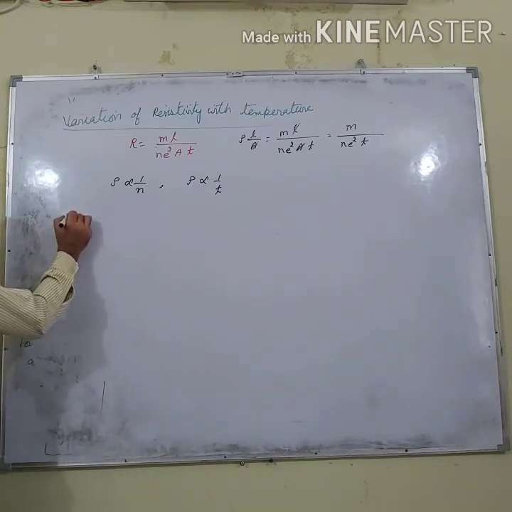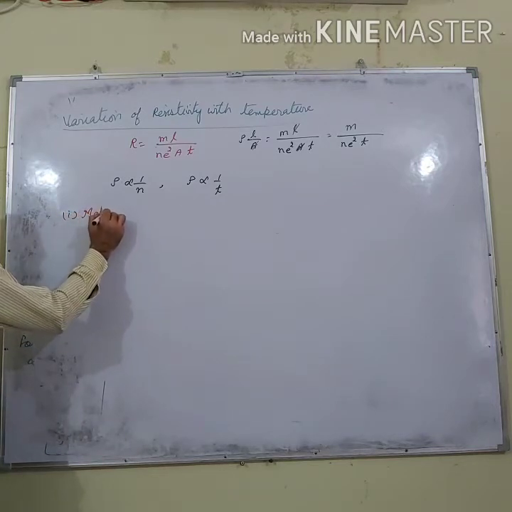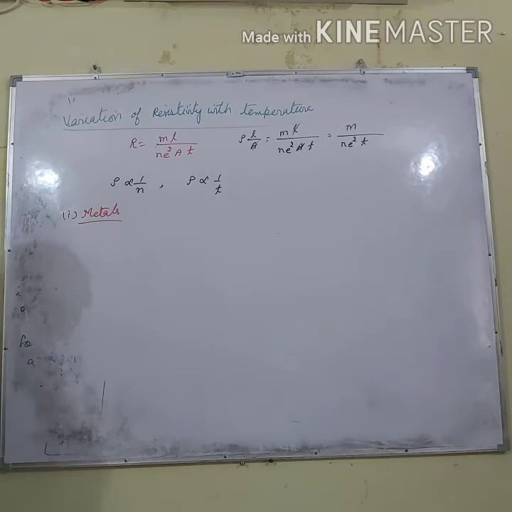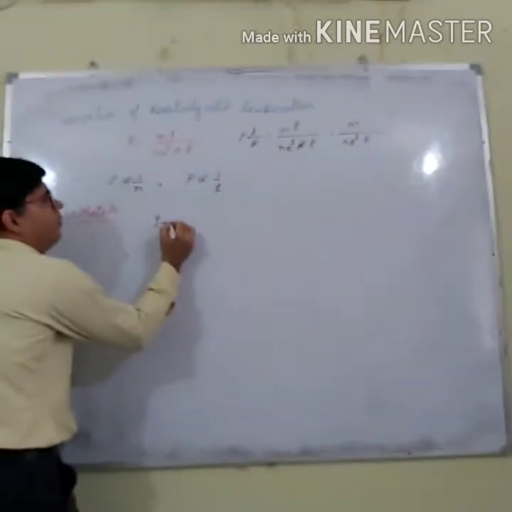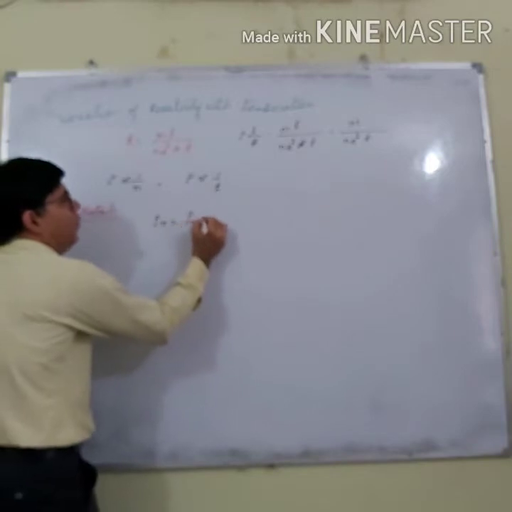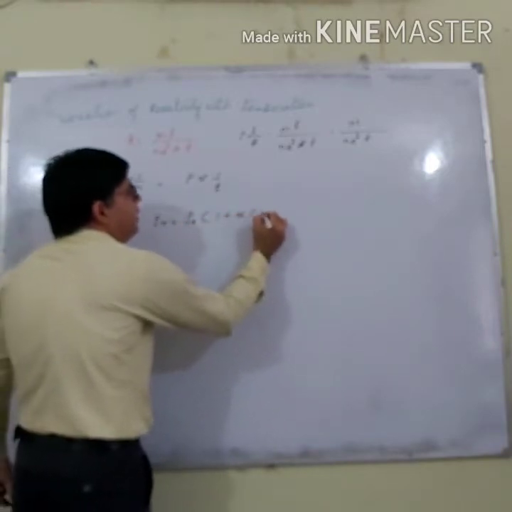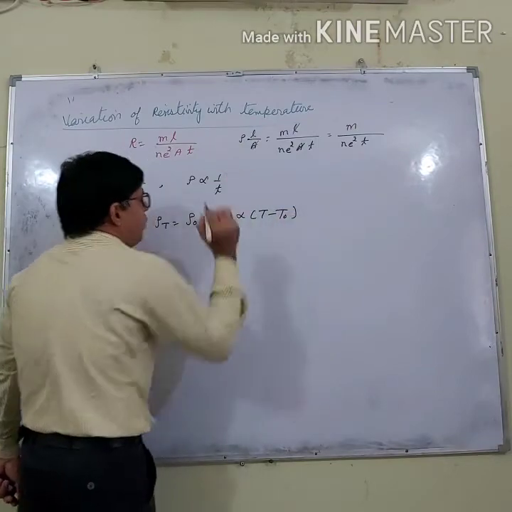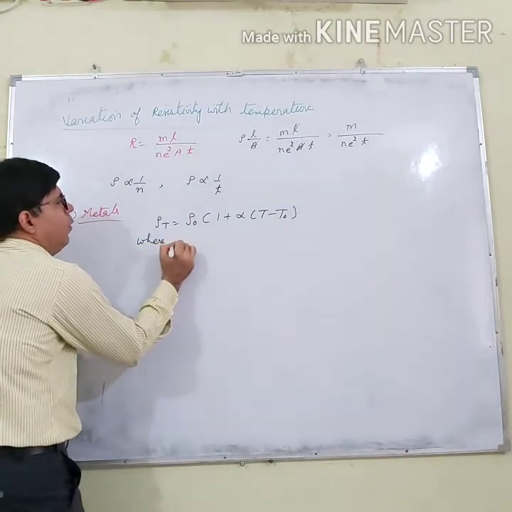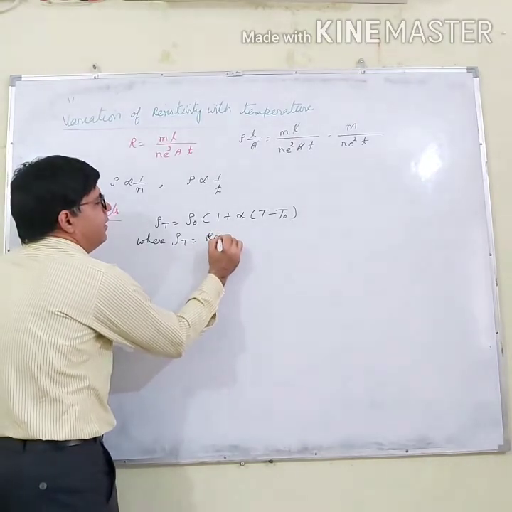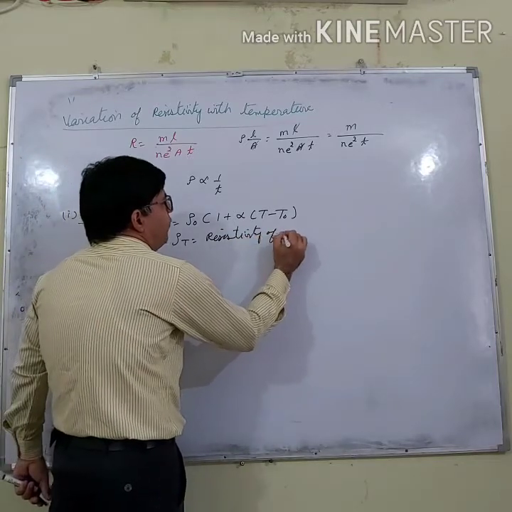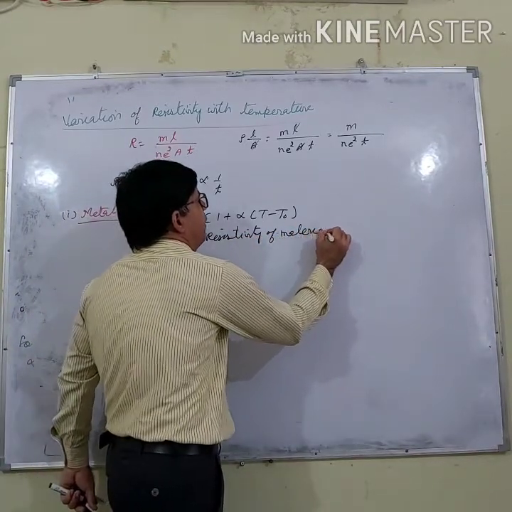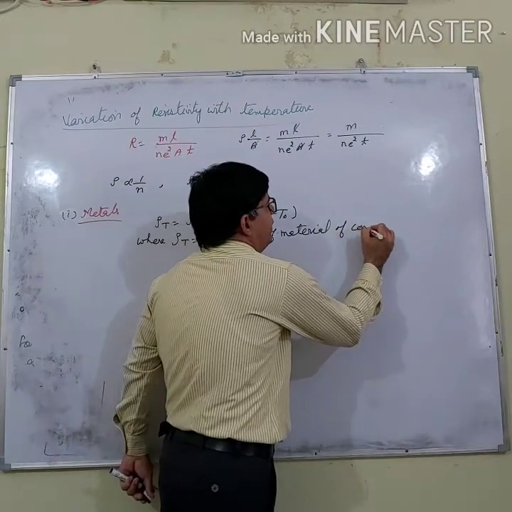Now let us talk about metals first. How does it happen with metals? In the case of metals, the resistivity at a temperature T is given by rho T equals rho naught times 1 plus alpha into T minus T naught. What is rho T? Rho T is the resistivity of the material of the conductor